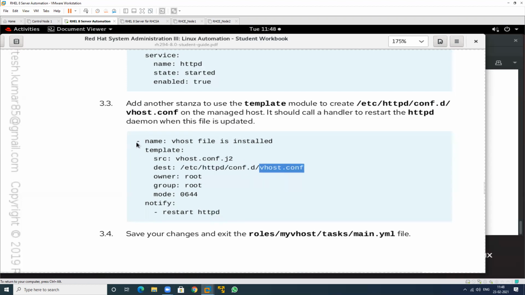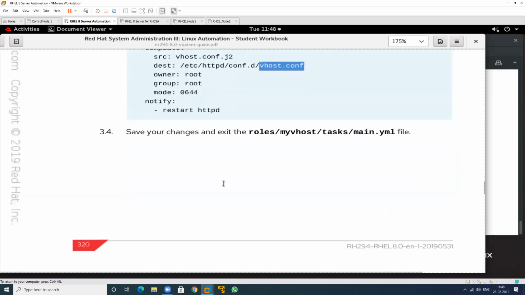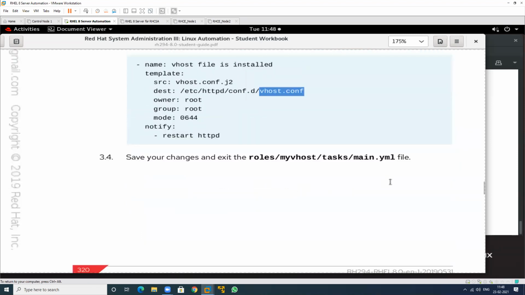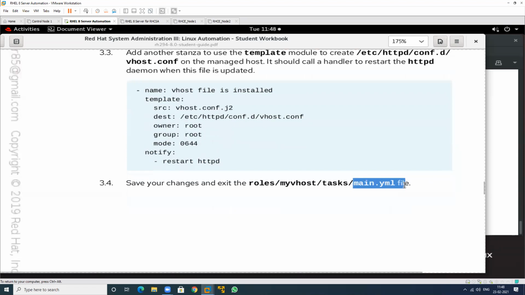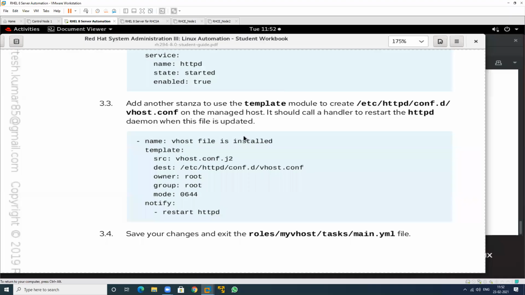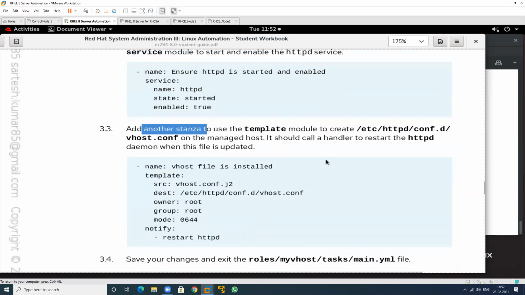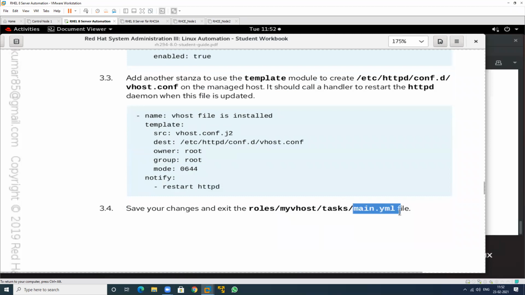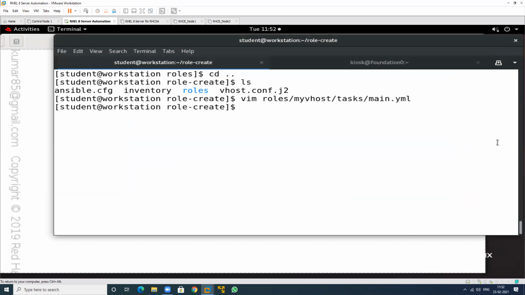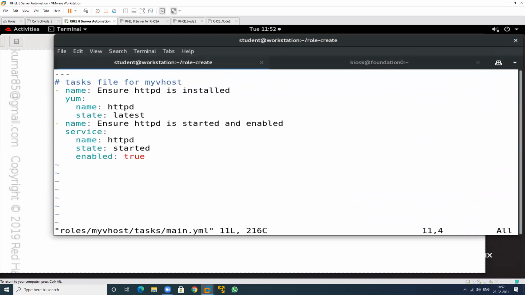So owner is root. See this one, that is written in which location? The main.yml file, that is contained in the tasks location. Group owner root. So I have completed two tasks. This is the last stanza that is to be maintained in this particular file. So just copy this whole and go to the location again, and just move to the end of the line.